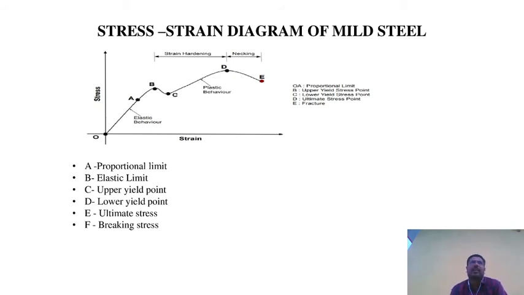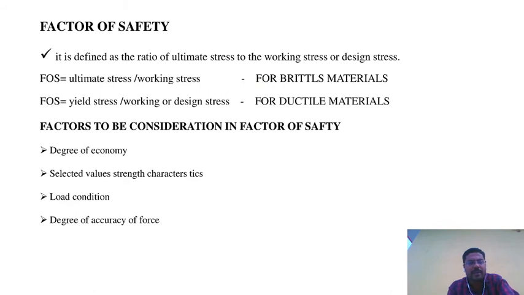We are continuously applying stress and load. At that particular point, what happens here is the breaking of the material. Suddenly there may be a chance of damage. So the falling down at that particular point is called the breaking or fracture point, or breaking stress. Next we go to the factor of safety. What is the meaning of factor of safety? It is defined as the ratio of ultimate stress to the working stress or design stress.